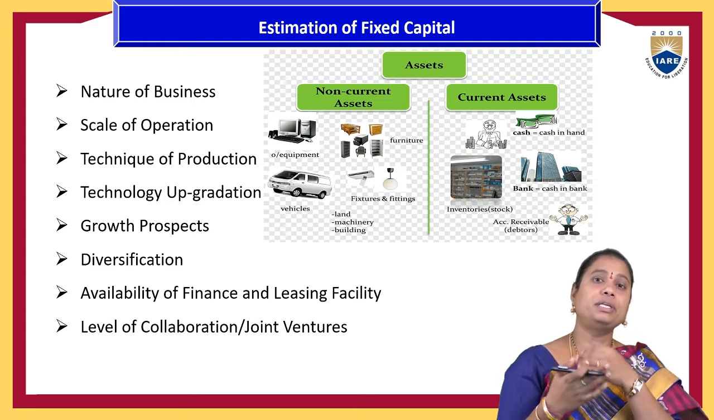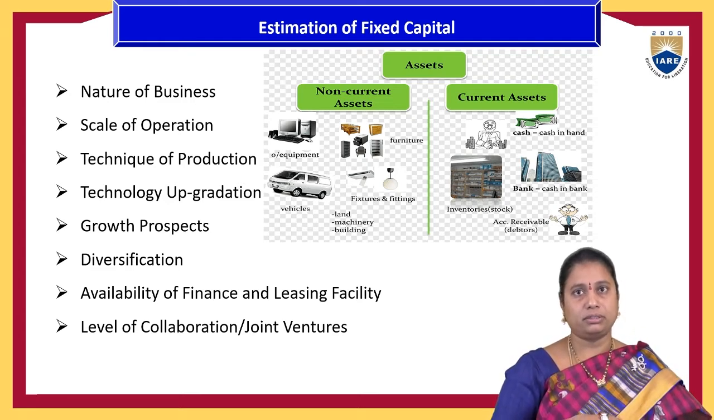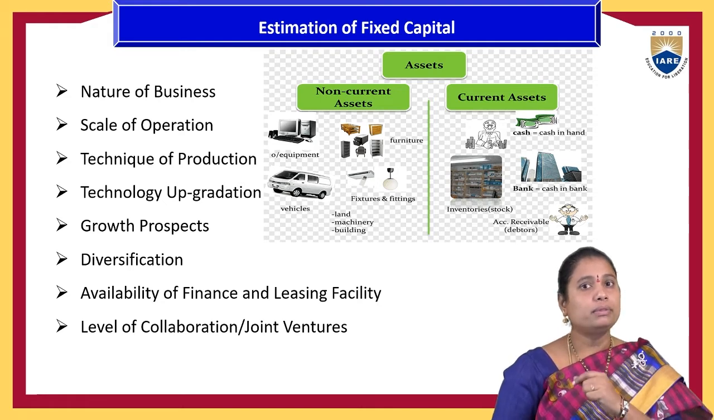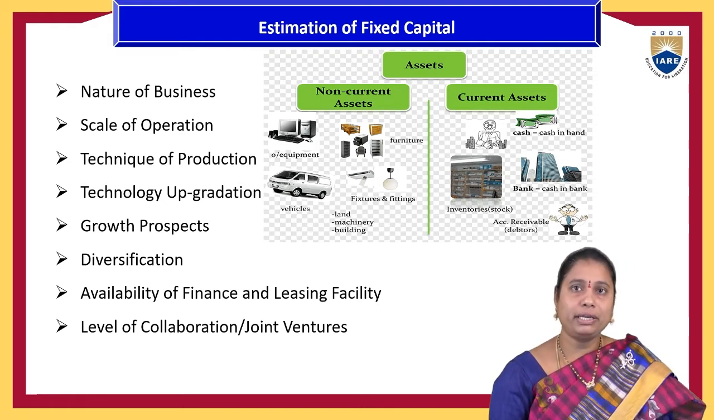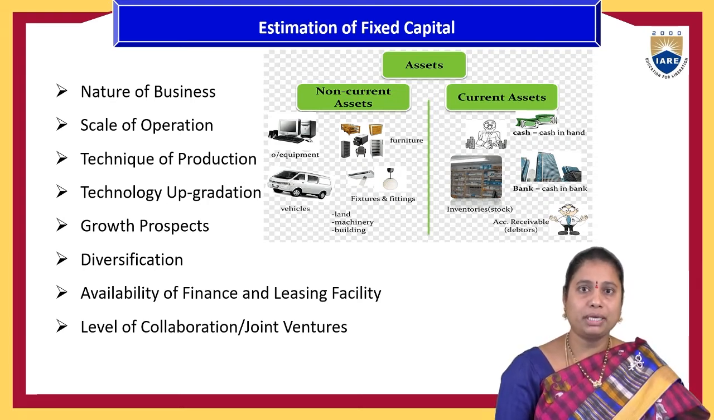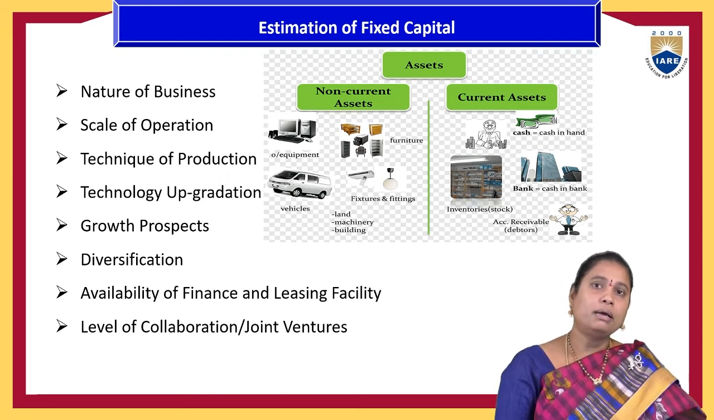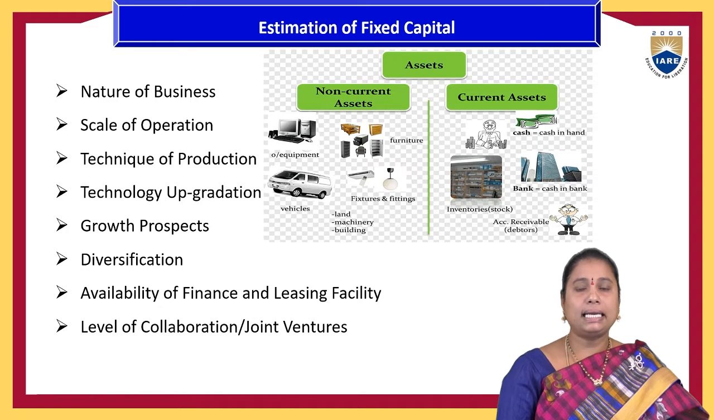The limited companies will get the maximum fixed capital for their business activities, and this fixed capital is estimated based on the scale of operations. If their level of operations is high, then the capital spent on those business activities will also be more. But if the level of their operations is low, the fixed capital will also be less.